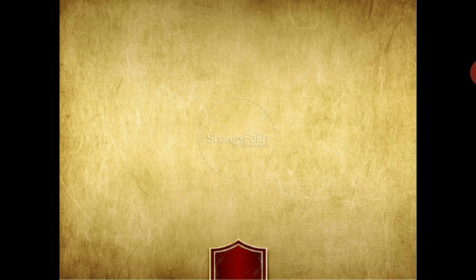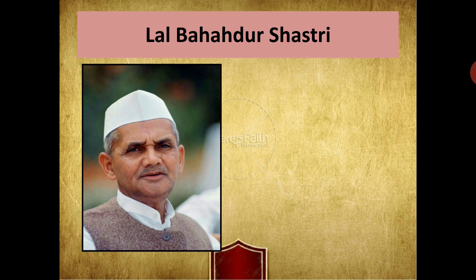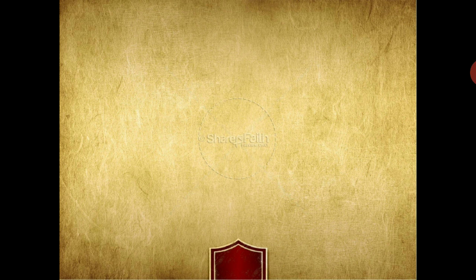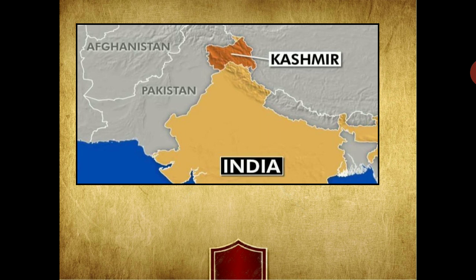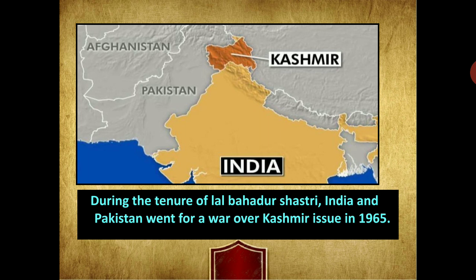After the death of Pandit Jawaharlal Nehru, Lal Bahadur Shastri became the next Prime Minister of India. During his tenure, India and Pakistan went to war over the Kashmir issue in 1965.